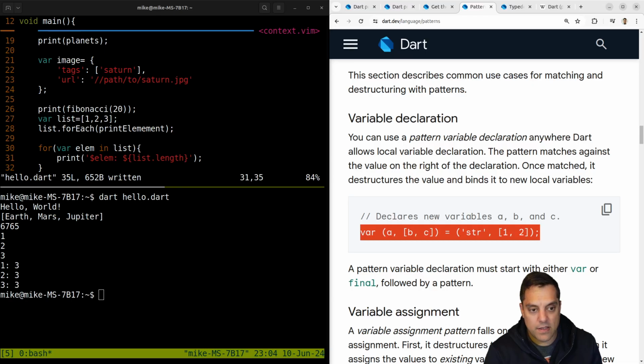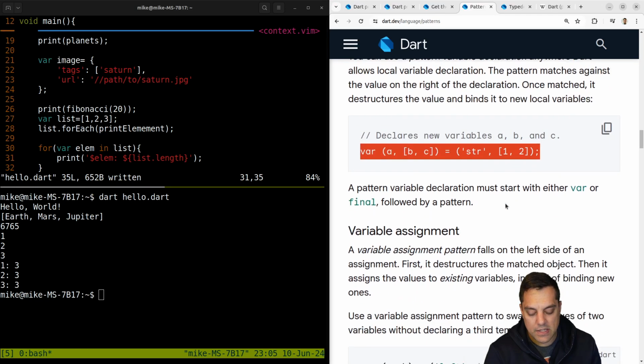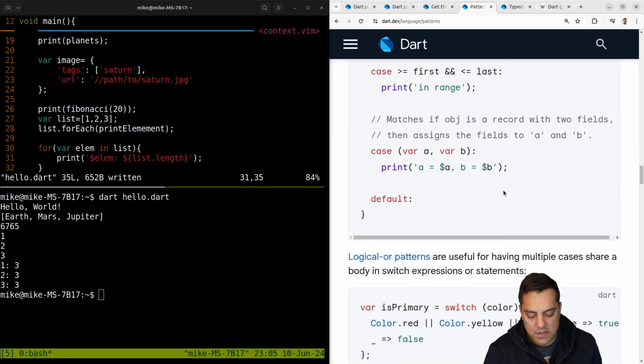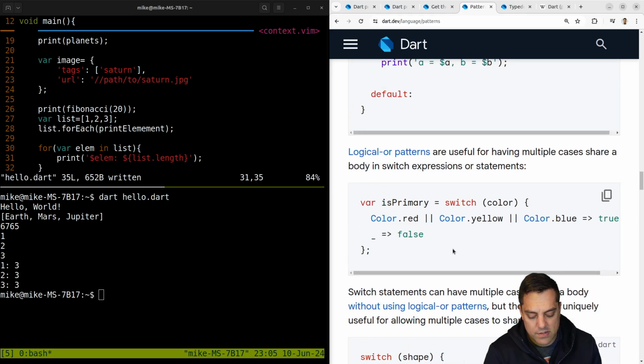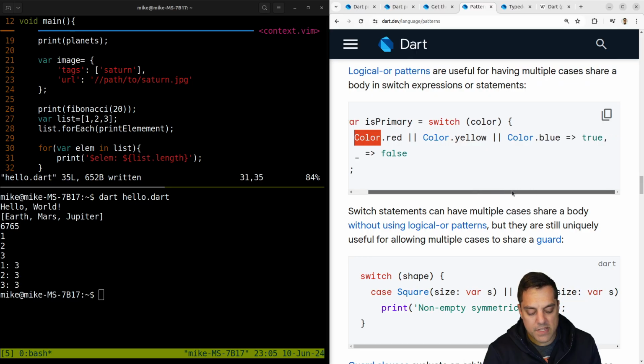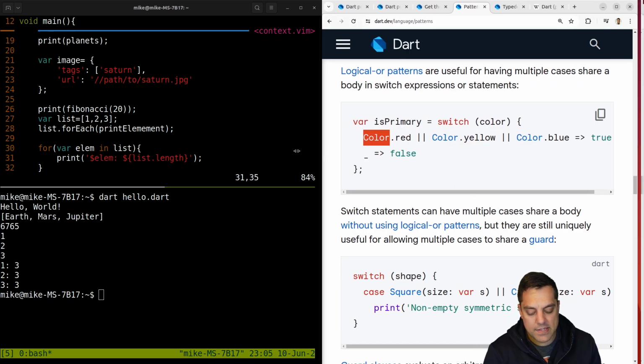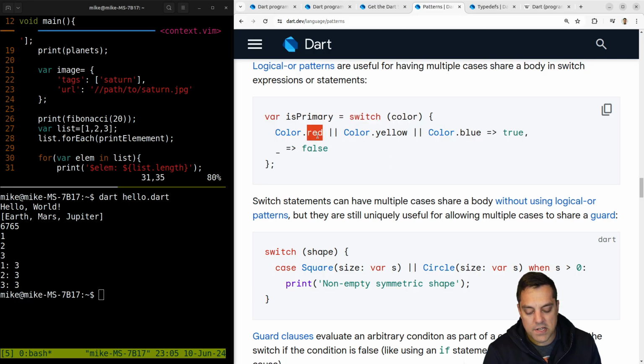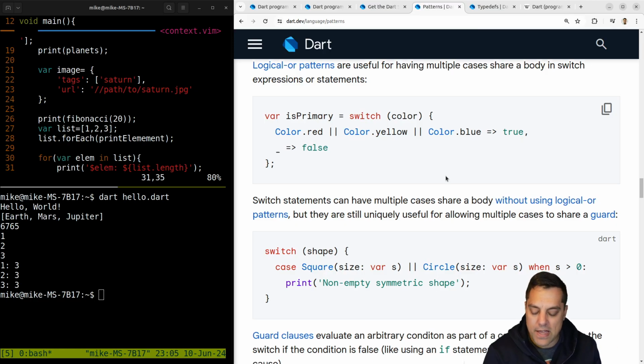Okay, so here's a series of declarations. That's actually kind of nice, because then you can build up these aggregate types really easily, or these records, I guess. Variable assignment. Okay, so maybe this isn't the pattern matching stuff that I'm thinking of here. Yeah, I guess it's just switching on an enum. Okay, and I'm assuming the compiler's going to be smart enough to tell us, okay, this is the switch on the color, and you get either your name of red, yellow, or blue, or you can return the false value if that pattern doesn't match. Okay, so it's got some pattern matching stuff here.